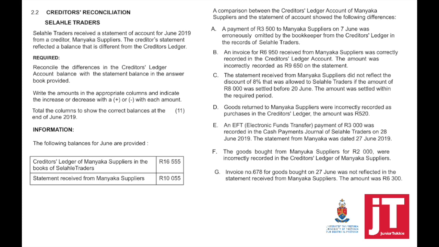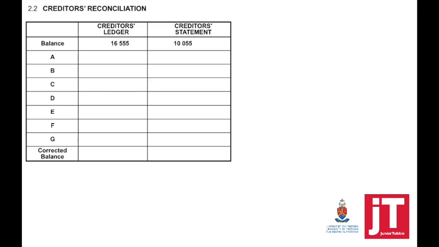Again, make sure that you practice through past exam papers so that you can take note of the different ways in which information is given and how they can ask it. For example, here in your creditor's reconciliation, they've provided you with two columns, the creditor's ledger and the creditor statement, and we just need to add or plus and then calculate the correct balance.